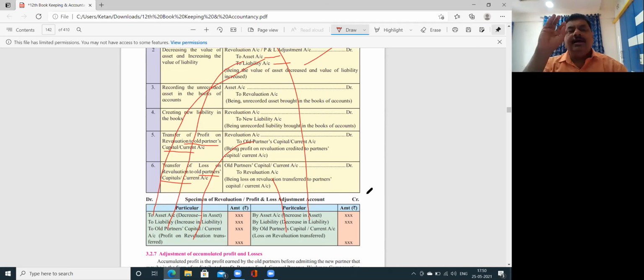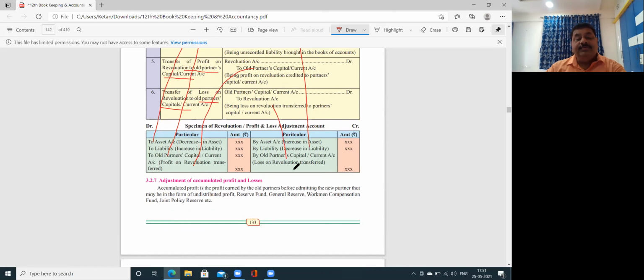It is similar to your profit and loss account, same like that. But why it is called as adjustment account or revaluation account? Because it is prepared on the special occasion of admission of a new partner. Okay.